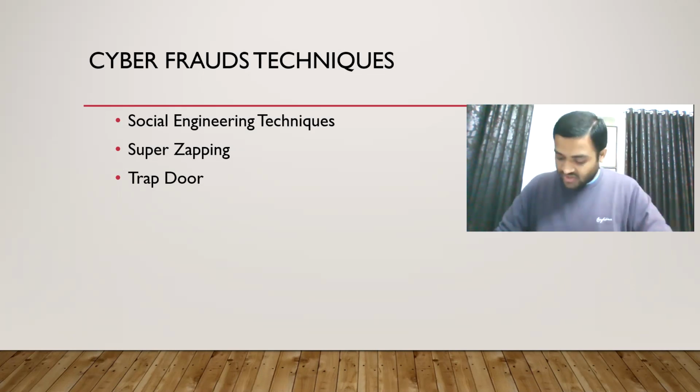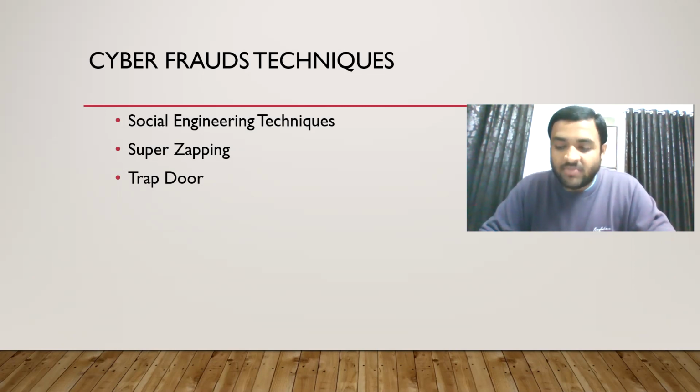Now, trapdoor. What is a trapdoor? It is basically the door we were talking about in the maintenance room. Using the maintenance room door, the friend or relative will enter the organization and do whatever he wants to do. Now tell me, to avoid that kind of threat like trapdoor, what are the controls you will use? Access control, logical access controls. Yes, for trapdoor, you will use logical access control.